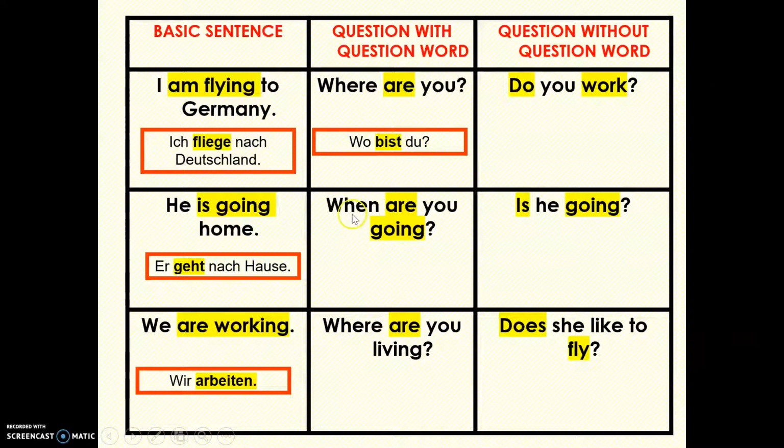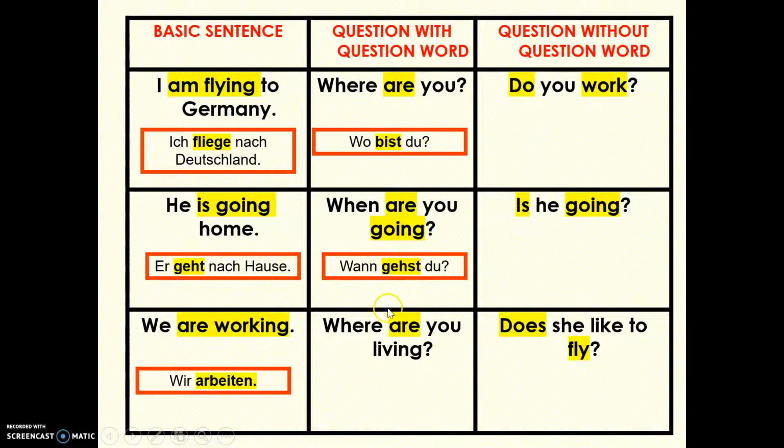Verb second. Now, here's where it gets a little tricky. We have a question with a question word, but again, we have two verbs. So we're going to get rid of the are and take the verb that has meaning, going, and stick it in the second position and conjugate it to agree with the subject. Remember, du always takes the ST form. You can remember that by thinking of the word dust, D-U-S-T. So let's start with our question word, which is wann, and then we're going to put our verb and conjugate it. Wann gehst du? Verb second, verb conjugated.